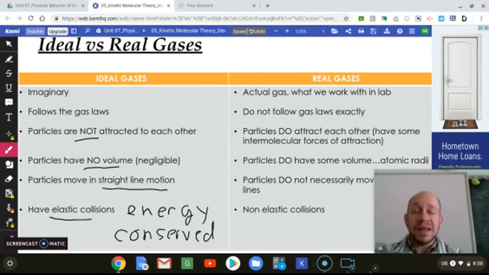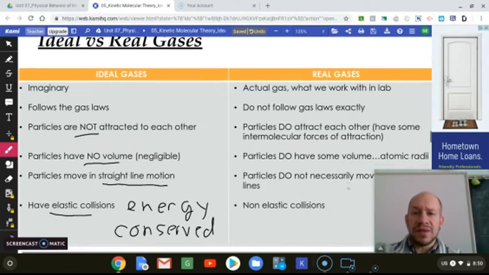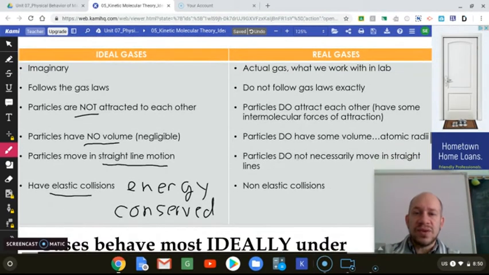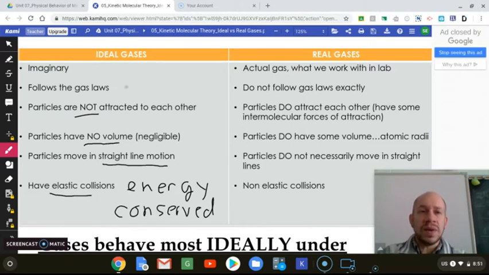In reality, real gases are what we really work with. They do not follow the gas laws exactly because they have some attraction for each other, because they have intermolecular forces. They have some volume, so think about the sizes of the different atoms, and they do not necessarily move in straight lines. They can kind of bend around corners. And when they hit each other, energy is not completely conserved. Some is always lost. So in real life, gases are real. They do these things, but when we study them and we want to describe how gases work, we make them ideal. We put some conditions on them.